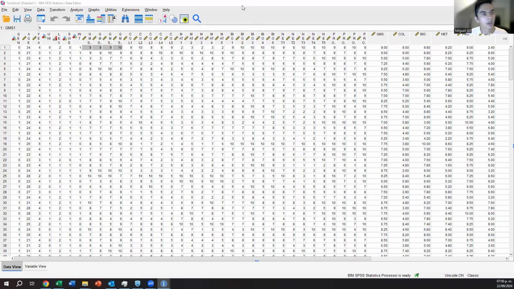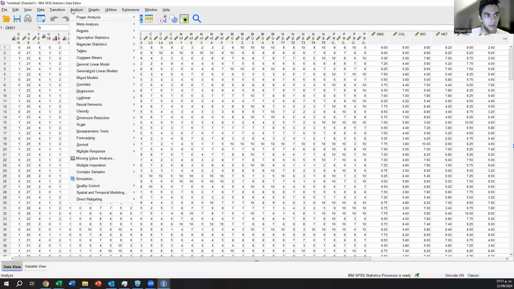Okay, so now we have all the data that we need, all the variables that we need. We tested the Cronbach's alpha, which was very important. We passed that, and then we created the new variables, and we are ready to start our analysis. The first thing that we need to do is to analyze the descriptive statistics. That is a very important and powerful analysis that we should do, and sometimes we forget to do.